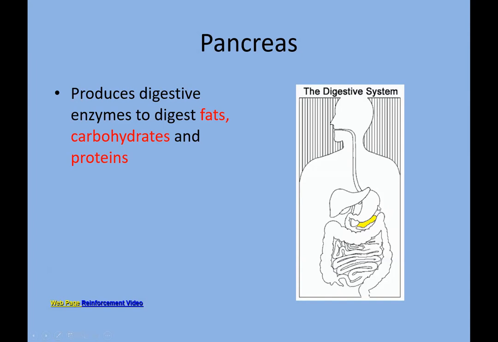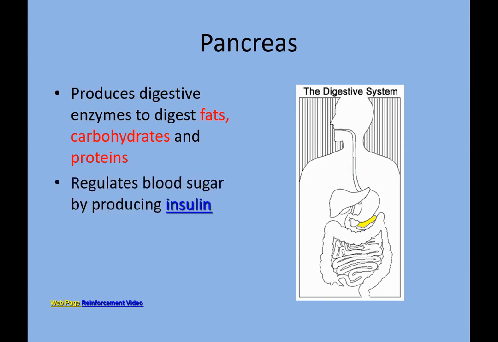Proteins are mostly digested in the stomach, fats are digested by bile juice, and carbohydrates are digested in the mouth. But some of them are left over that are digested by the enzymes of the pancreas.